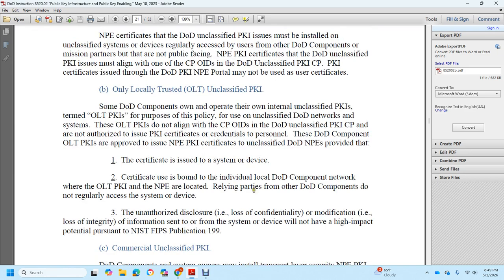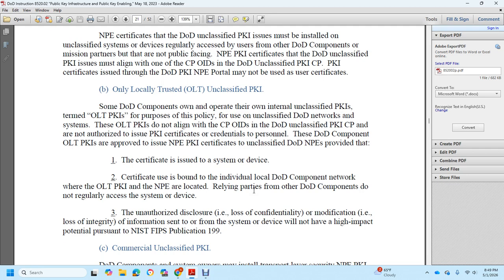Only locally trusted unclassified public key infrastructure: DoD components may own and operate their own internal unclassified public key infrastructure, an OLT public key infrastructure, or only locally trusted unclassified public key infrastructure, for the purpose of the unclassified DoD network system. The only locally trusted public key infrastructure is not aligned with the certificate practice of the OID with the DoD unclassified public key infrastructure certificate practices and is not authorized to issue public key infrastructure credentials to a person.